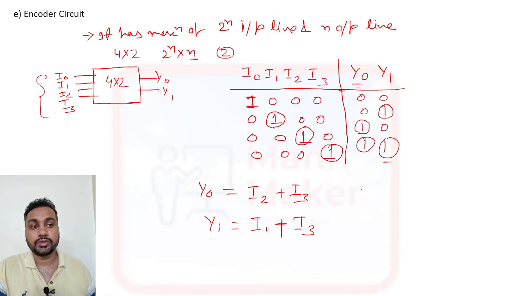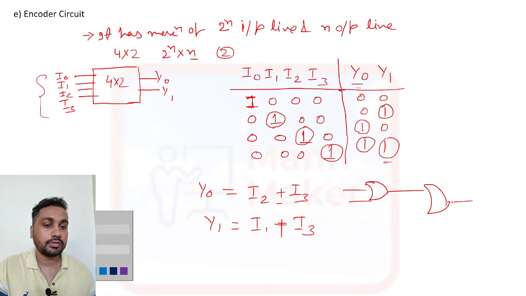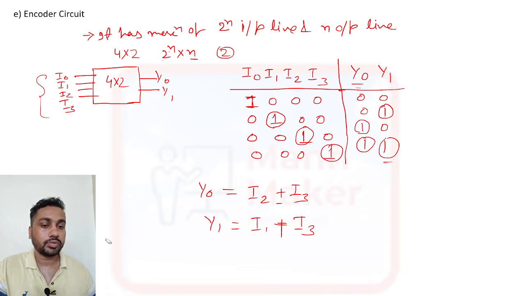Suppose they ask a question to design this one. This is an OR operation. You need to make an OR here, and one more OR is required. We have two outputs, so we need to design two outputs. This is an OR gate and this is one more OR gate.